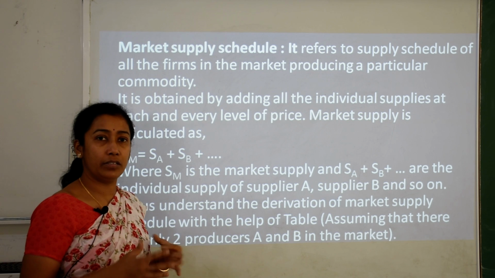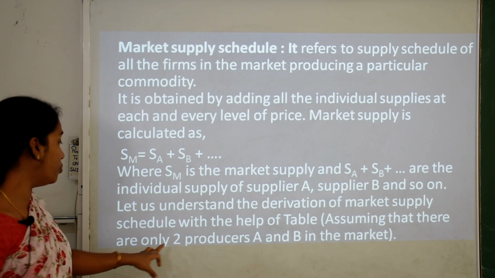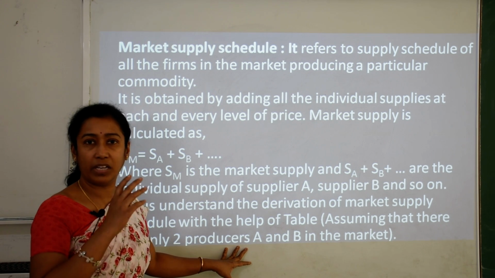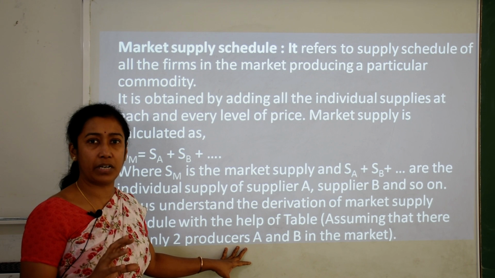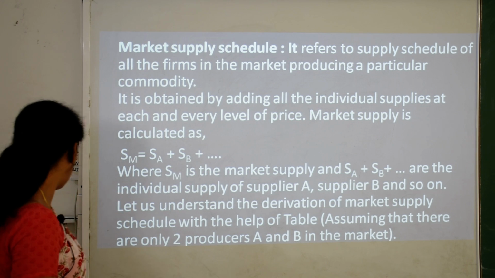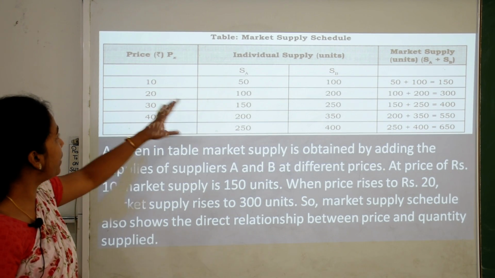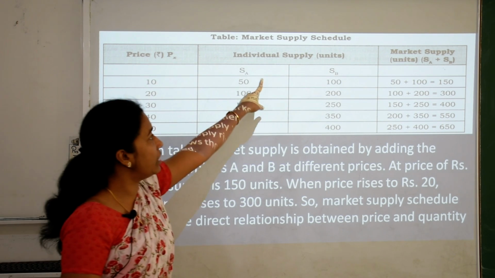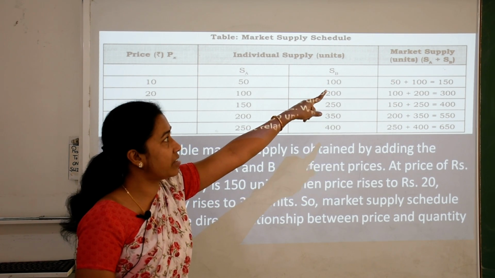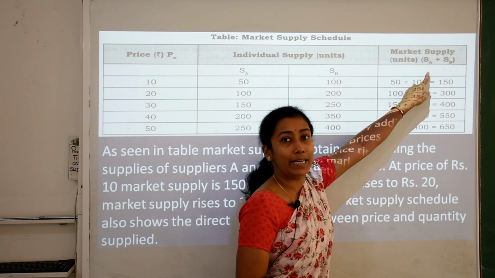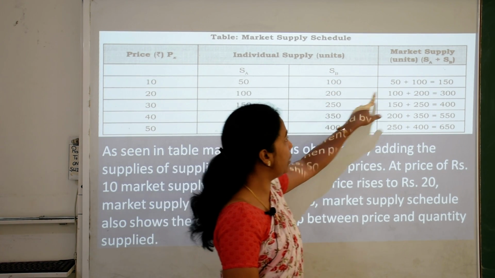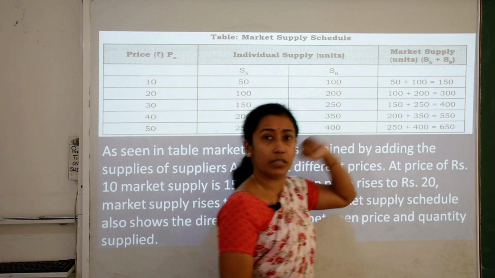Now, let us understand this derivation of market supply, assuming that there are only two producers. Even in market supply we can see that there are a lot of firms, but for our convenience, we are taking only two firms, firm A and firm B. Now, in the market supply schedule, prices are increasing, this is the individual supply of firm A and firm B, and this is market supply. Here we can notice it is the addition of firm A and firm B, or supplier A and supplier B, and we need to add these and we will get the market supply.